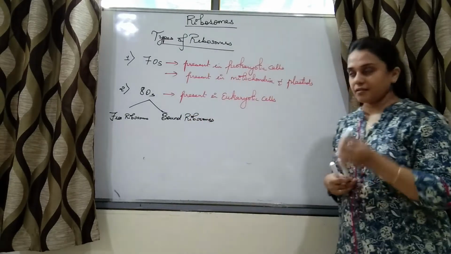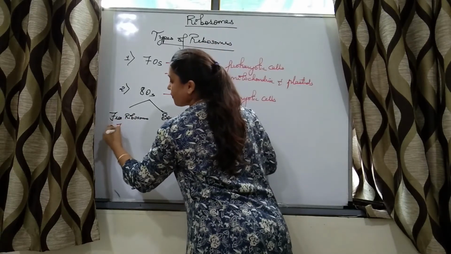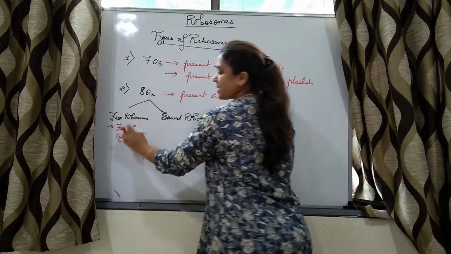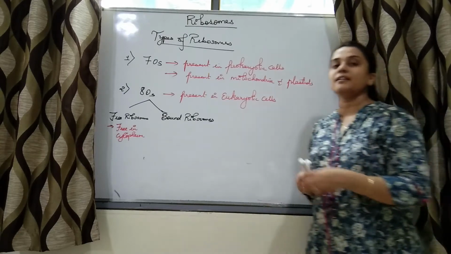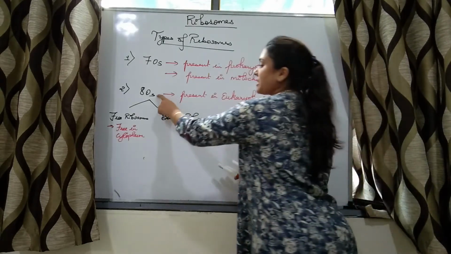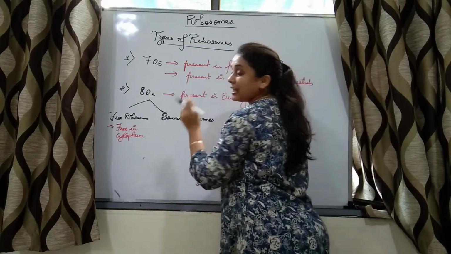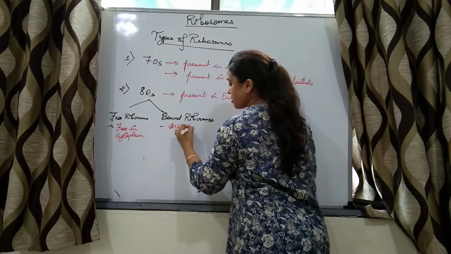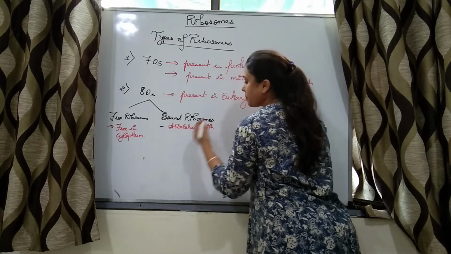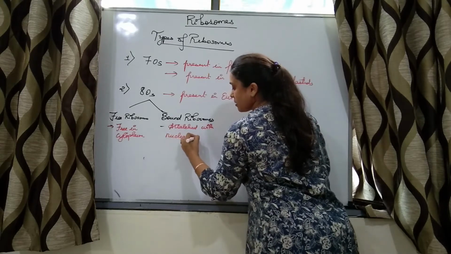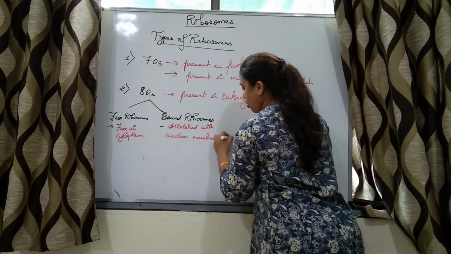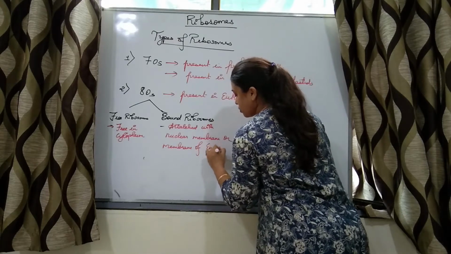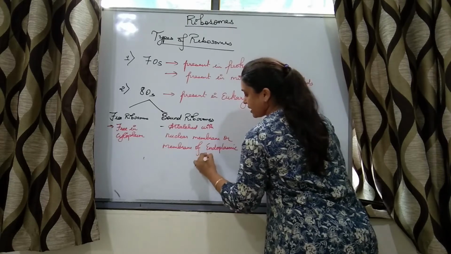The name itself says, if the ribosomes are present free in cytoplasm, 80S type of ribosomes which are freely floating in the cytoplasm are free ribosomes, but 80S type of ribosomes which are bound, which are attached with the membrane, that is nuclear membrane or the membrane of endoplasmic reticulum.